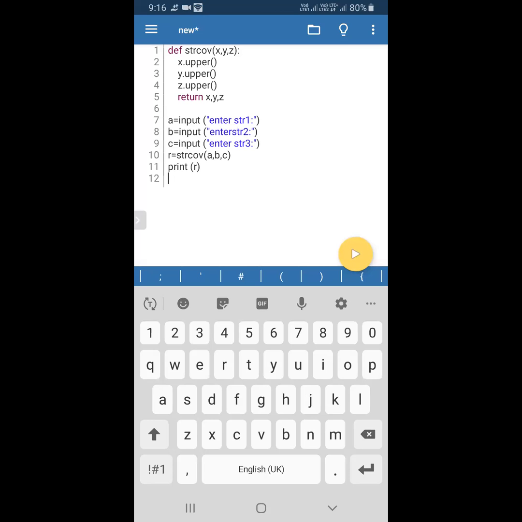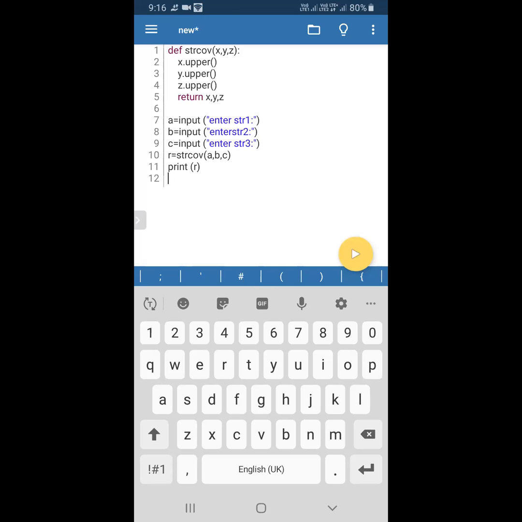I already explained it to you. Here x comma y comma z, the three parameters, are ready to receive the values passed as arguments, that is a comma b comma c. So the a value will be stored in x, the b value in y, and the c value in z. Afterwards, we convert the x, y and z values into uppercase. Then we return the x, y, z three values. So you can see the 10th line again.